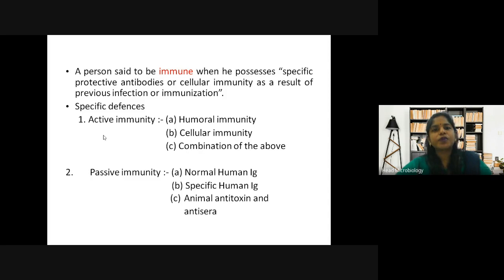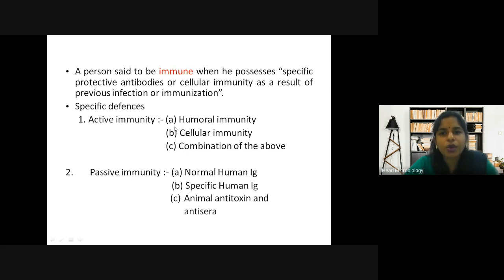So our topic is active and passive immunization. Let us first know what is active immunity and what is passive immunity. Under active immunity you have humoral immunity, cellular immunity, and a combination of both. Then you have passive immunity, and under that you have the normal human IgG, the specific human IgG, then the animal antitoxin and antisera.